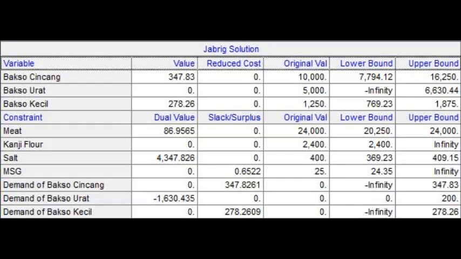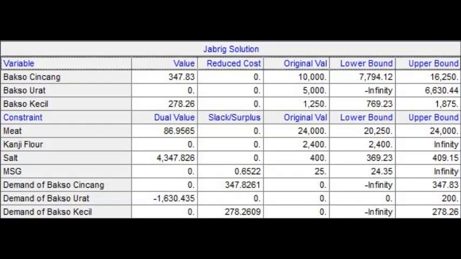Meat, kanji flour, and salt can be decided as already optimum or at full capacity because the slack or surplus is 0. Besides, the dual value is the optimum value of meat, kanji flour, salt, and monosodium glutamate based on the dual simplex method. And lower bound and upper bound are used to do sensitivity analysis.